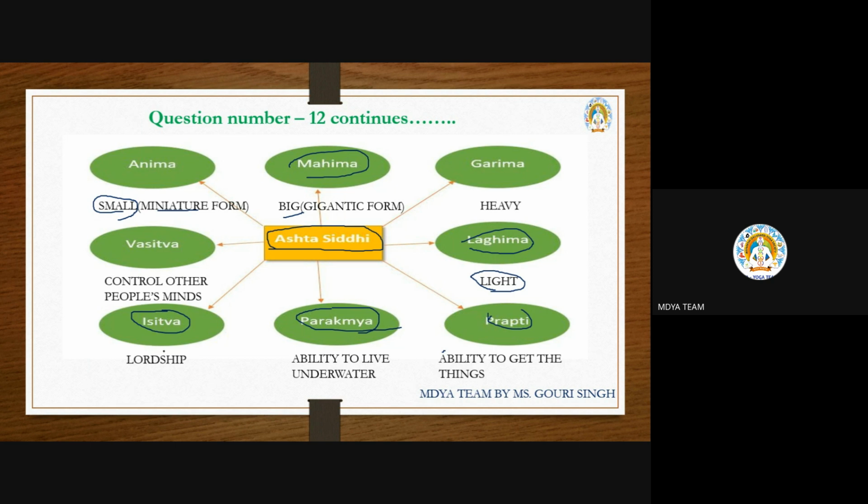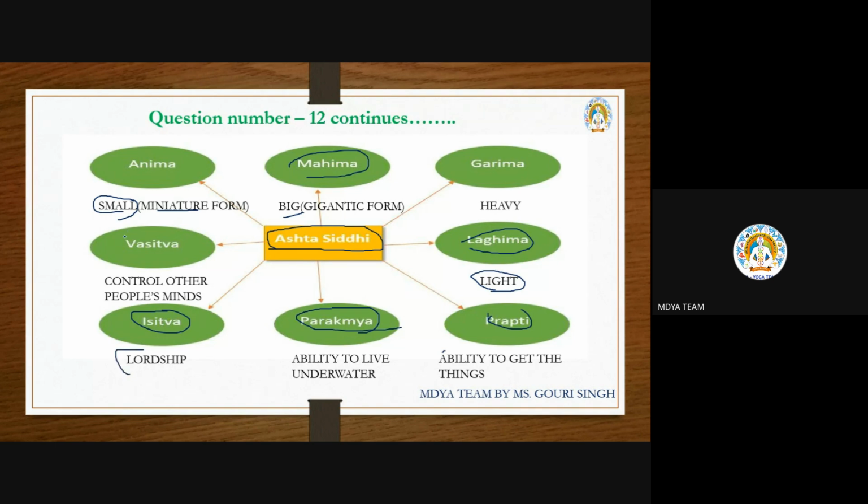If you have seen many old movies or serials, a person goes to the rishi and asks for something, and the rishi says tathastu. That means whatever he asks or wants will be obtained by that yogi or sadhak. That type of ability is isitwa.